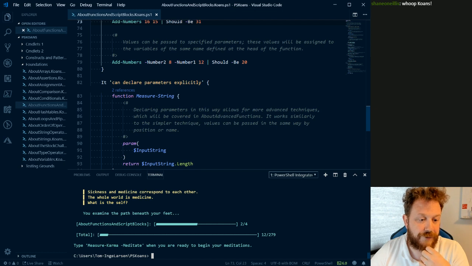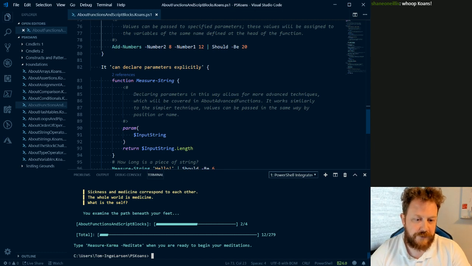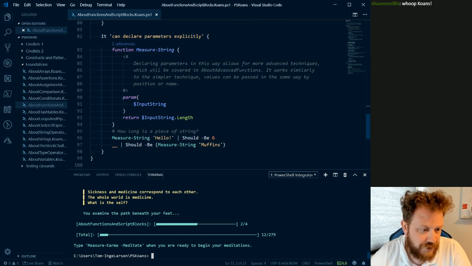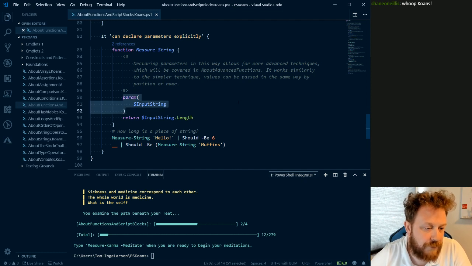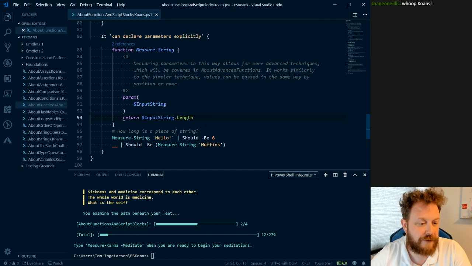Declaring parameters in this way allows for more advanced techniques, which will be covered in About Advanced Functions. It works similarly to the simpler technique. Values can be passed in the same way by position or name. So here we have a function, and within the function we have a param block where we define our parameters. Here we have a function called measureString and a parameter called inputString, and the function should return inputString.length, so the number of characters in the input string.